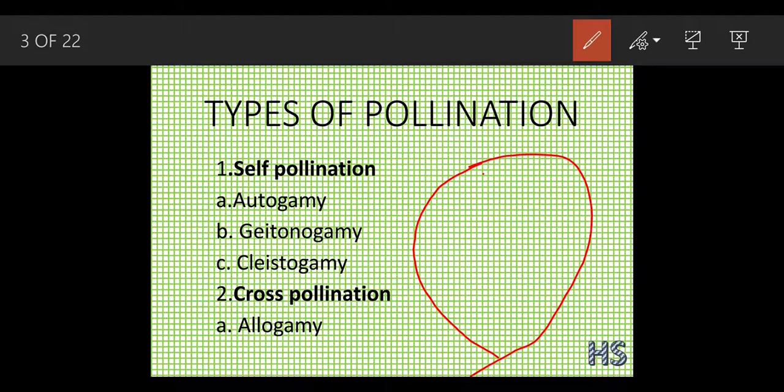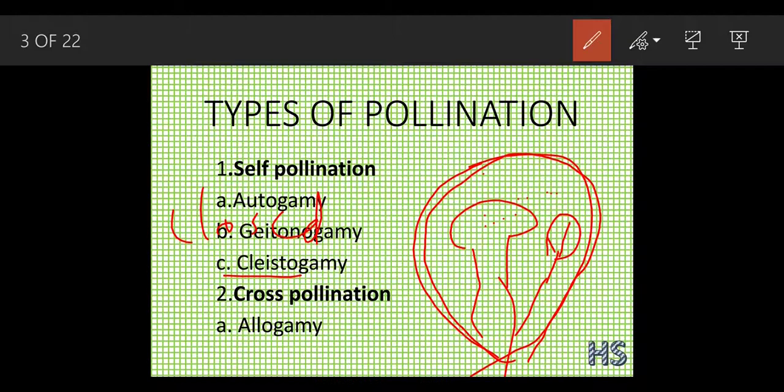What is a calyx? Calyx is the green colored part of the flower. And suppose we draw the stigma, and here I am going to draw the anther. So what is going to happen? This anther will have a pollen sac, and the pollen will transfer onto this stigma. So in cleistogamy, the word cleisto means close, as I already mentioned. See, this is a closed flower.